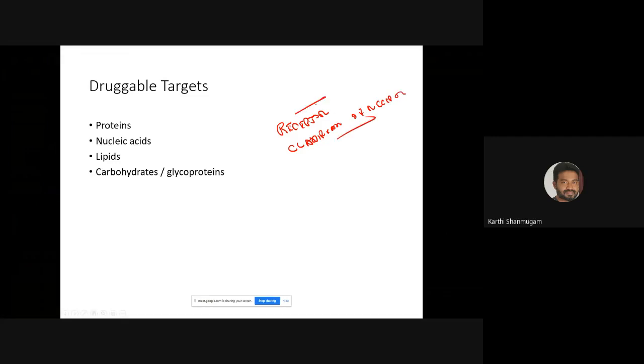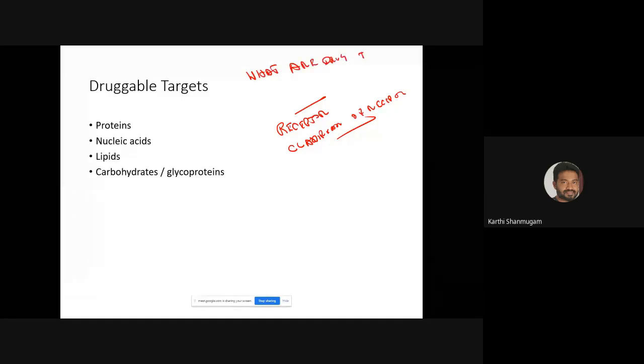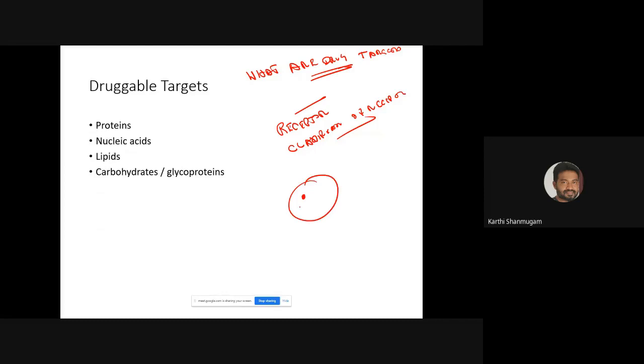Before that, we already studied about what are drug targets. Can you tell what are drug targets? Drug targets are basically some macromolecules which are present within the cell to which the drug molecule goes and interacts to produce the biological response.